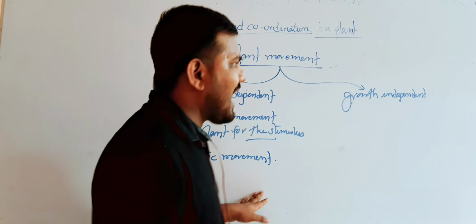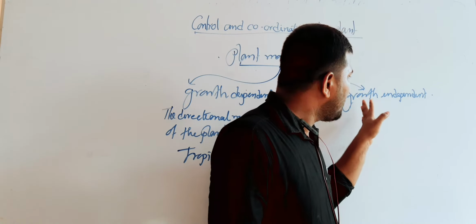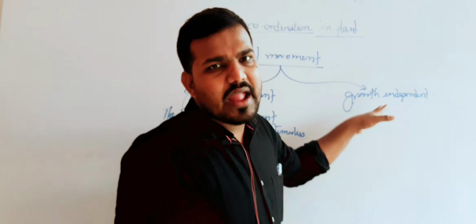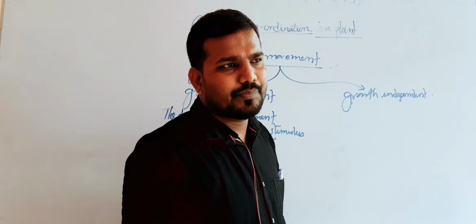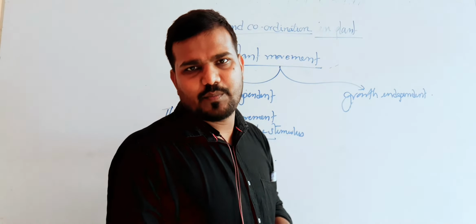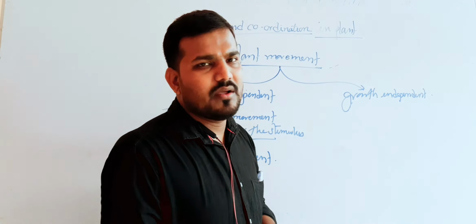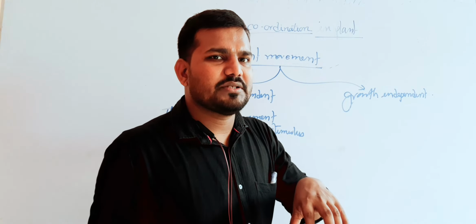On the other hand, growth independent movement means this type of movement takes place in the plant without performing growth. Now suppose we touch the touch-me-not plant or mimosa. Quickly they are going to respond to the touch.